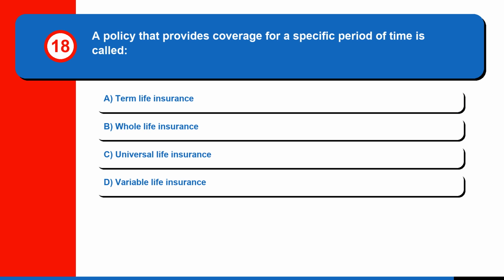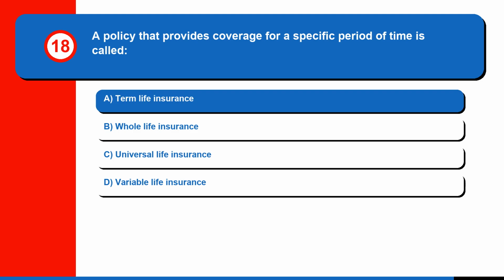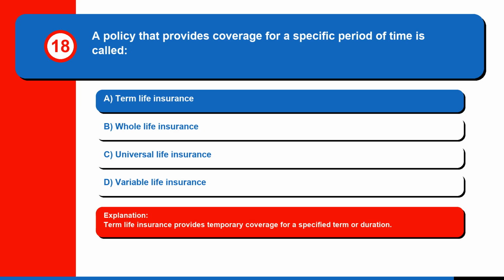Question 18. A policy that provides coverage for a specific period of time is called A. Term life insurance. B. Whole life insurance. C. Universal life insurance. Or D. Variable life insurance. The correct answer is A. Term life insurance. Term life insurance provides temporary coverage for a specified term or duration.